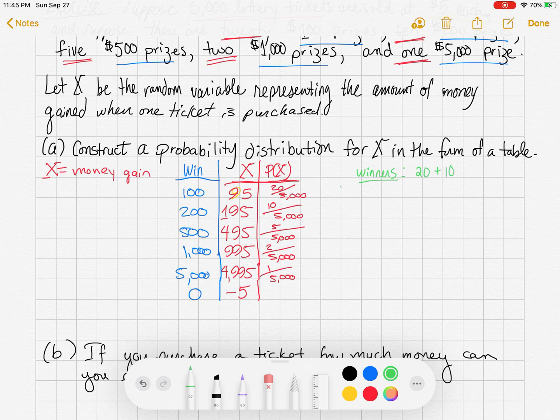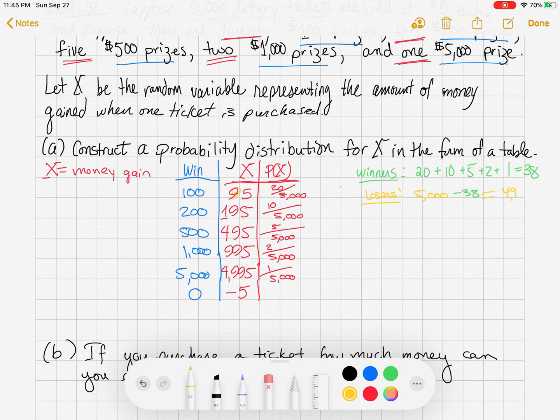There are what? 20 $100 prize winners, 10 $200 prize winners, 5 $500 winners, 2 $1,000 winners, and 1 $5,000 winner. How many is that in total? 38, right? 38 winners. So how do I find my losers? I take the total number of players, 5,000, subtract the number of winners, 38, and that tells me my number of losers. Let's see what happens when you plug that in a calculator.